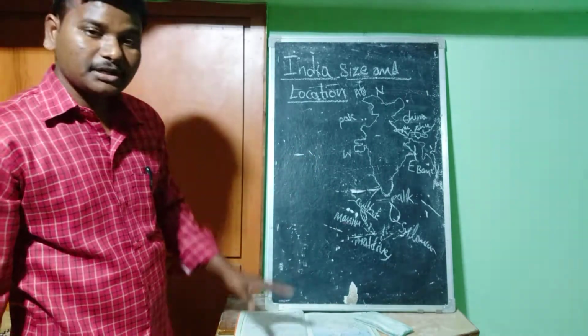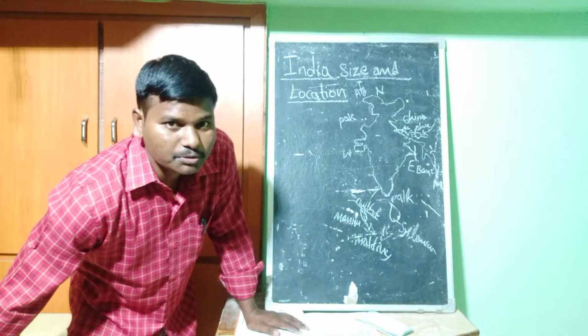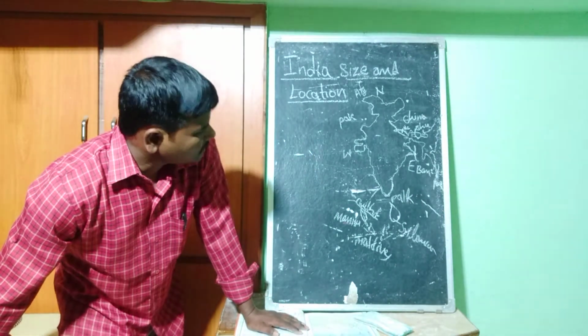These countries are towards the south part of India.